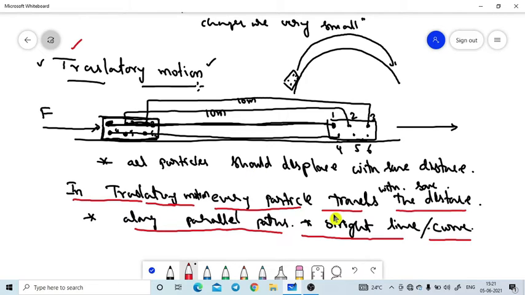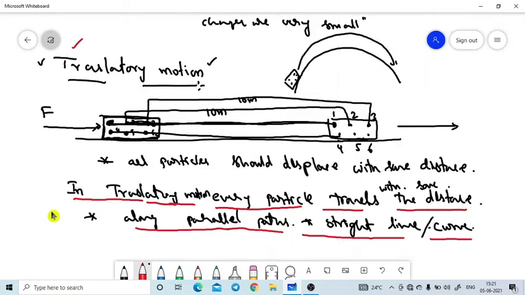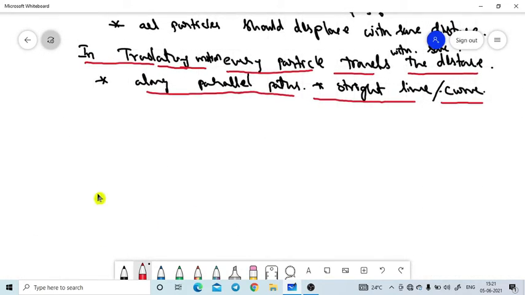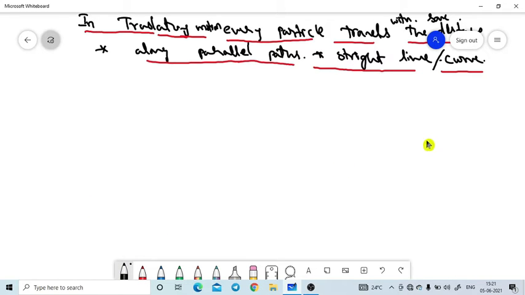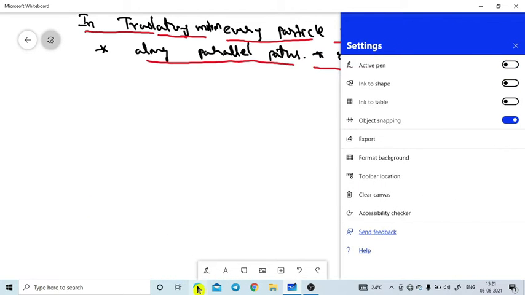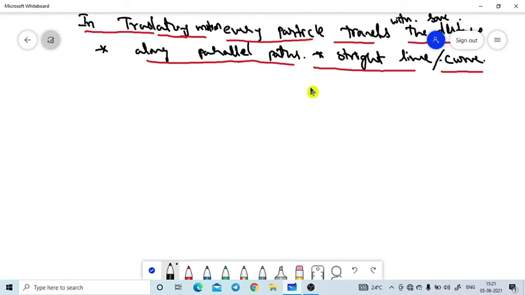What I want to emphasize here is that if the body is covering the same displacement, then we are already well familiar with this in physics. The rate of change in displacement is nothing but speed or velocity. So that means we are dealing with only distance, that's why we are taking only speed. We know that the rate of change in distance is nothing but speed.